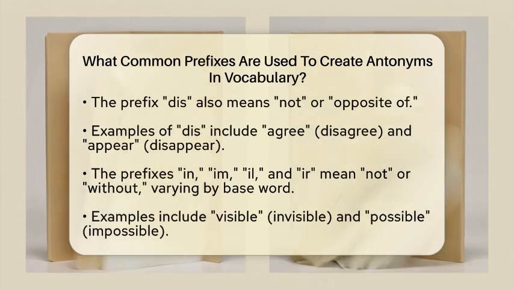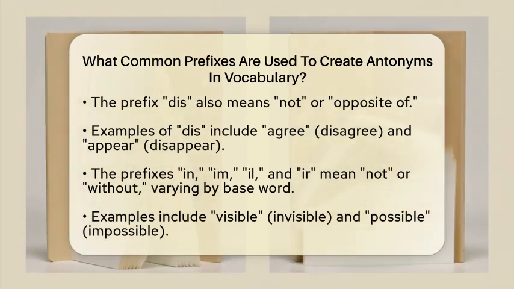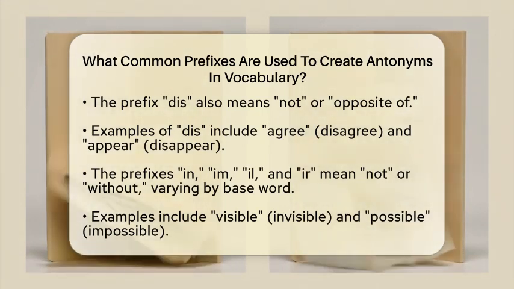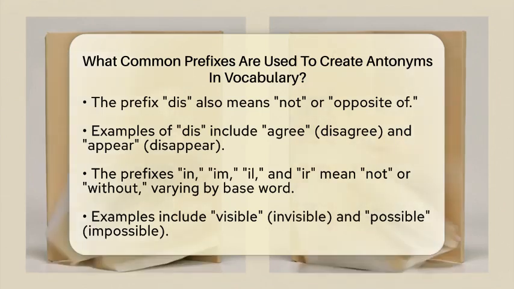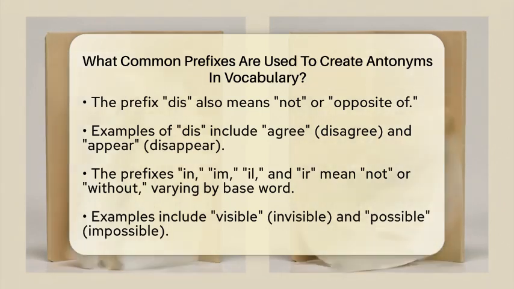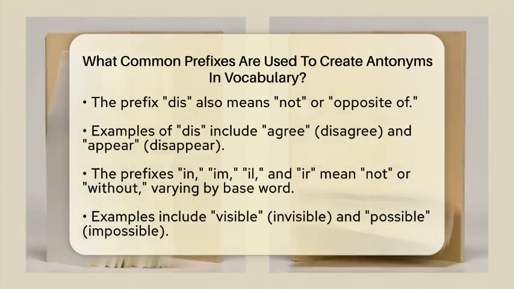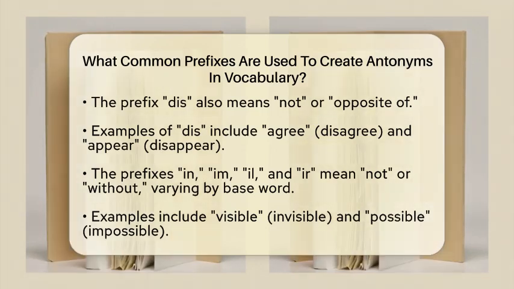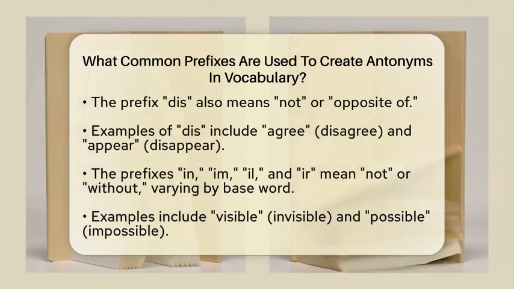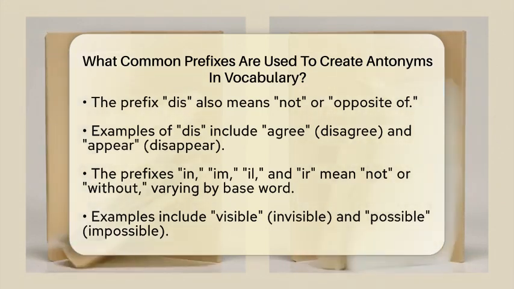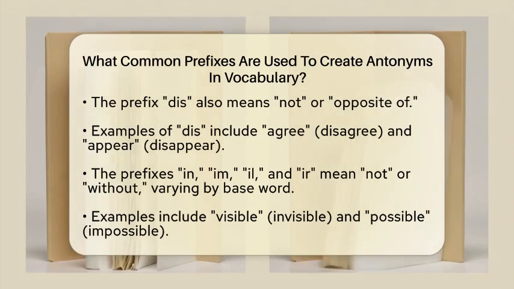Another set of prefixes includes in, im, il, and ir. These prefixes all mean not or without, but they change depending on the first letter of the base word for easier pronunciation. For instance, visible becomes invisible, meaning not visible. The word possible turns into impossible, meaning not possible. You might say, the invisible ink made the message hard to read.